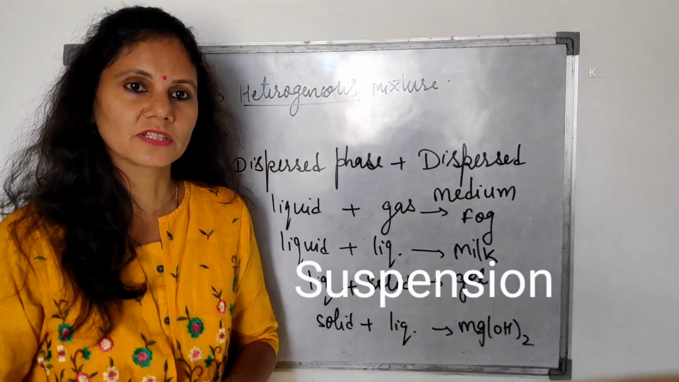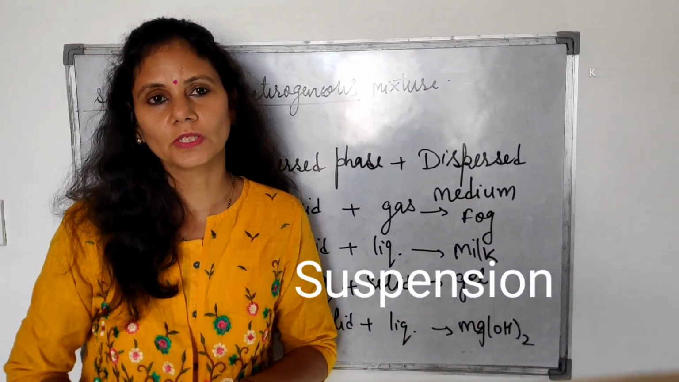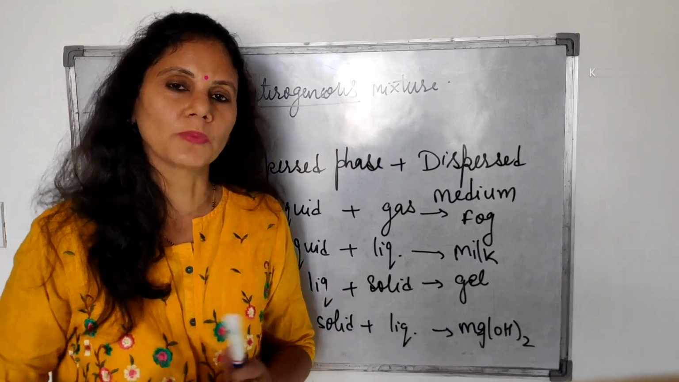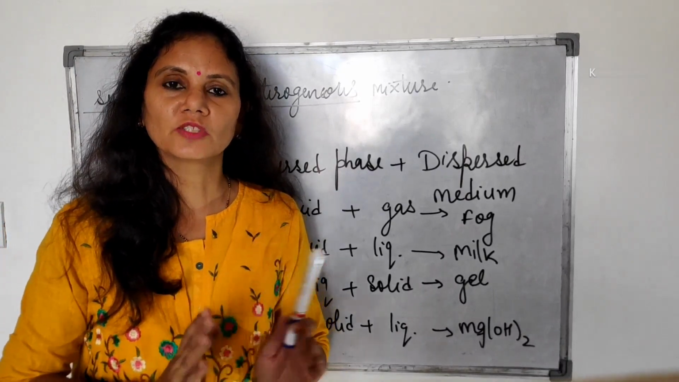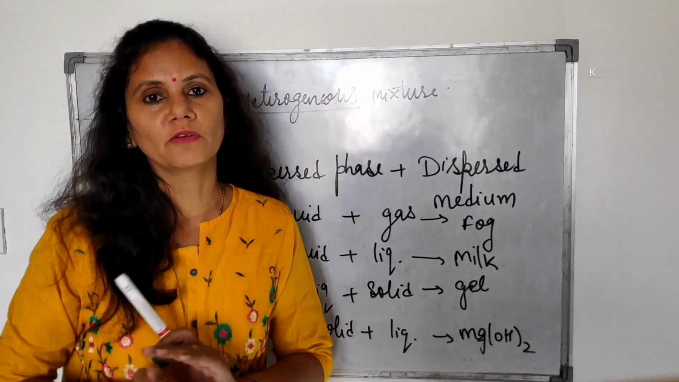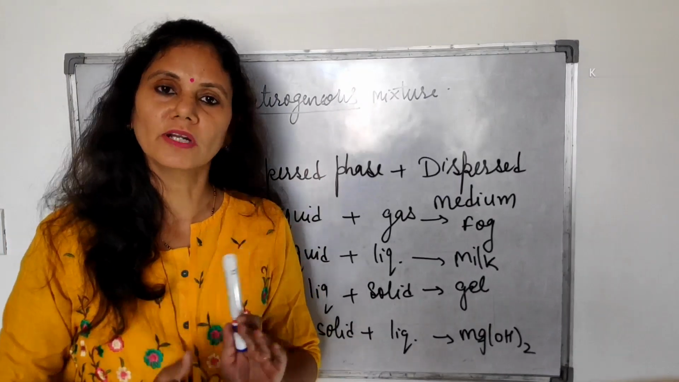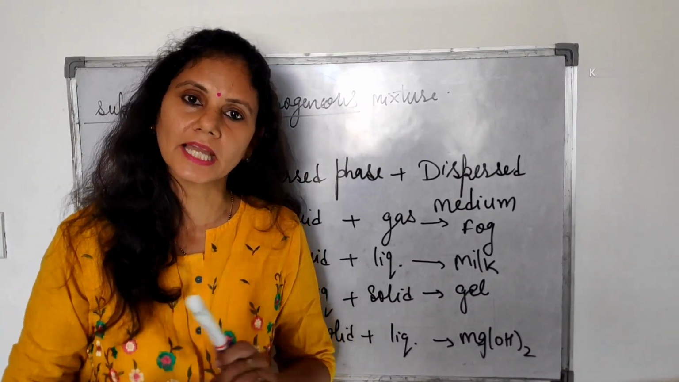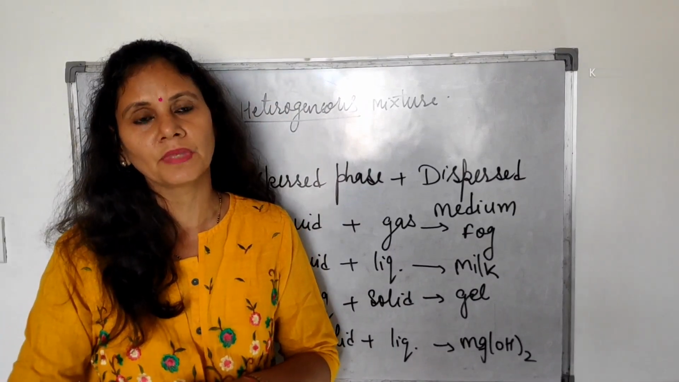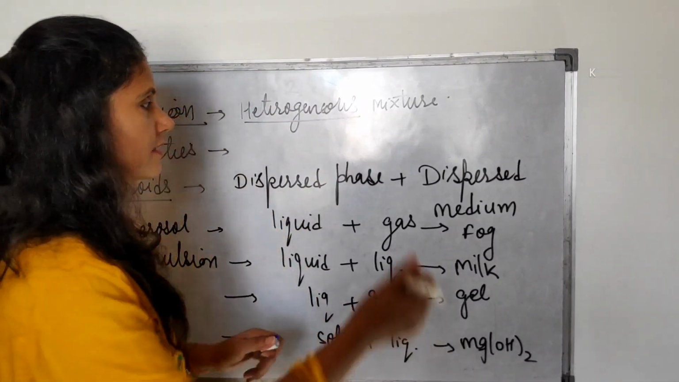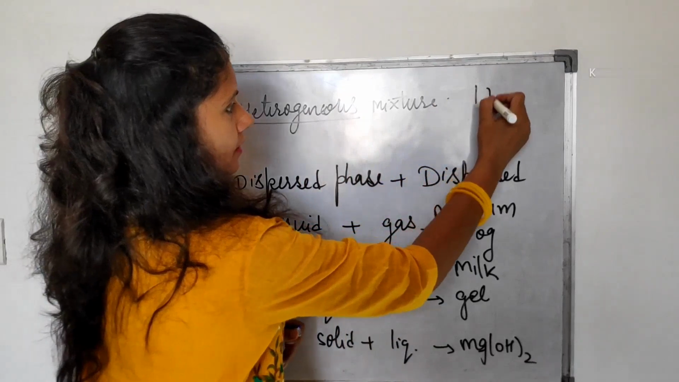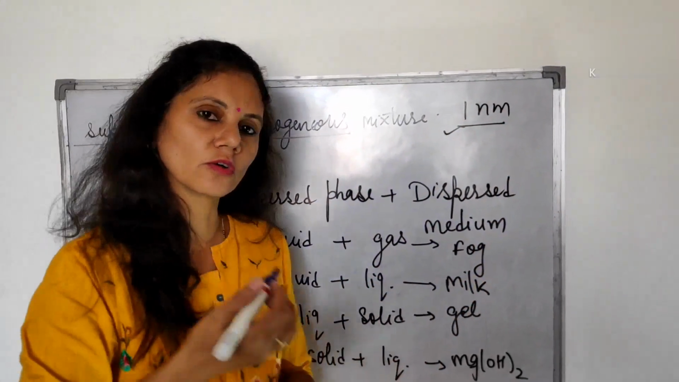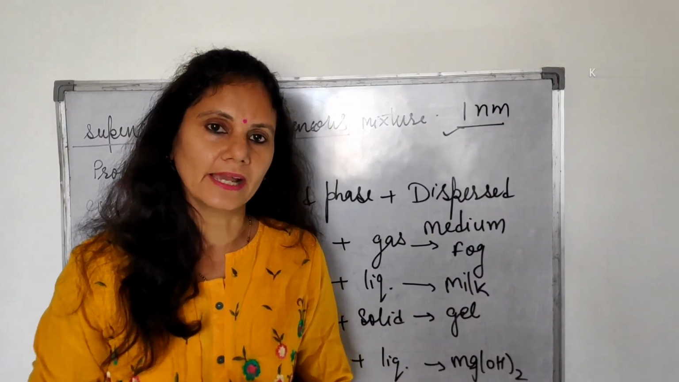Now children, about suspension. First we discussed true solution, then we are going to discuss suspension. In a suspension, for example, we are mixing soil in water, or wheat flour in water. It cannot dissolve in water. They will settle down after some time. Their particle size is big enough, we can see them. Their particle size is greater than 1 nanometer, so we can see them by naked eyes.